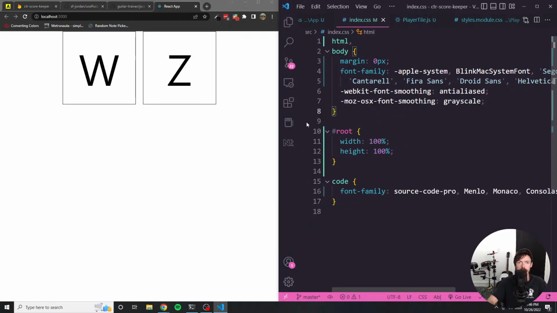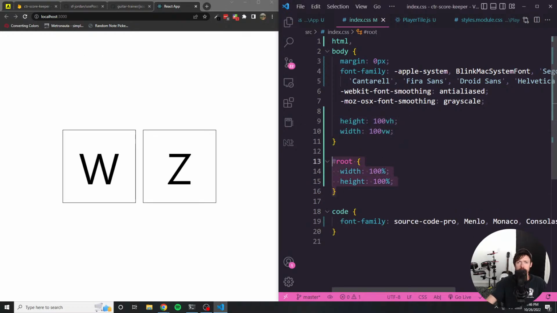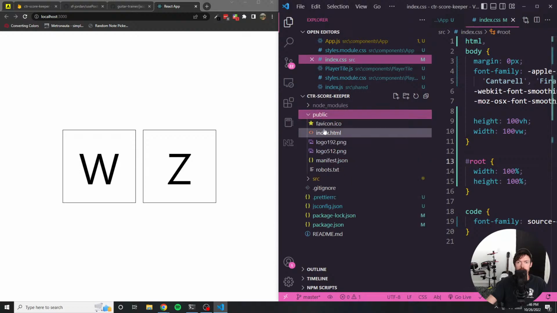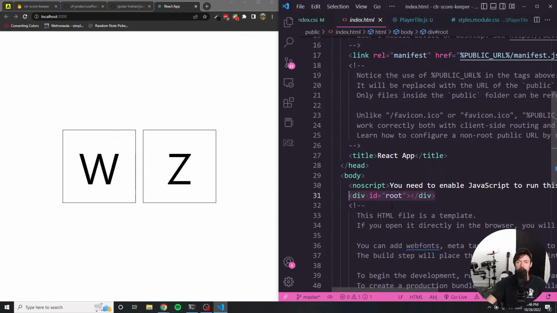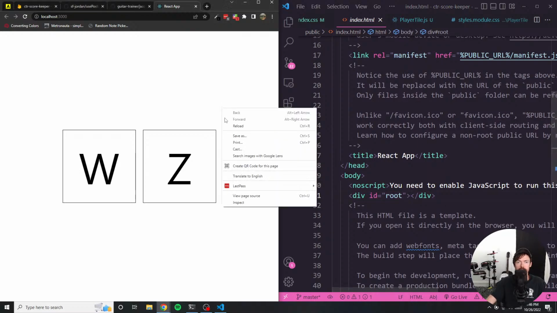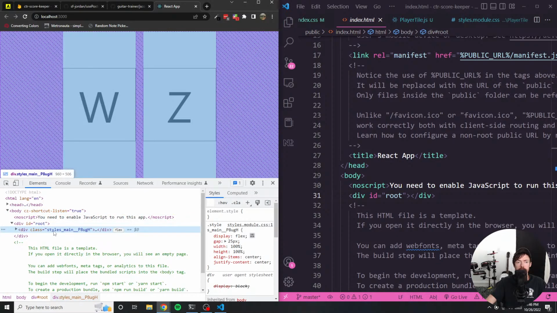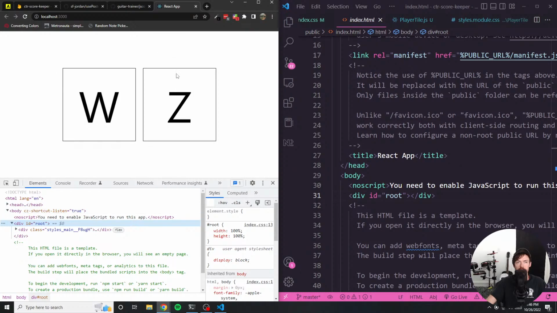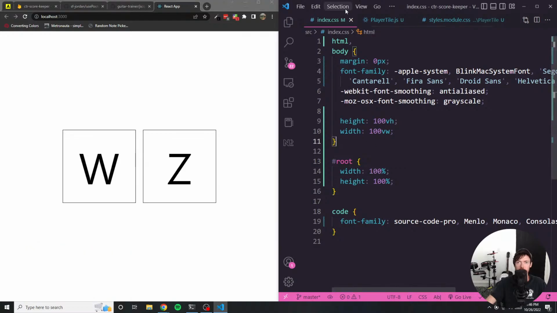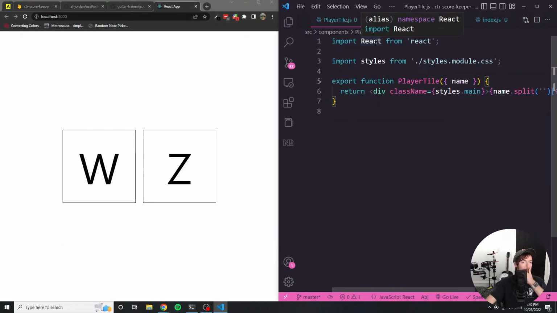Do I need these still? Yes, I do. Okay, so in React applications, if you look in the public folder, in the index.html file, there is a root div with an ID of root, okay? And the entire React application gets put inside of there, which means that when we looked at this, you could actually see that there is this root div, and we needed to explicitly set the width and the height of that to 100% so that this div was not limiting the contents from being full width and height as well. Hopefully that makes sense. All right, so this is looking good.